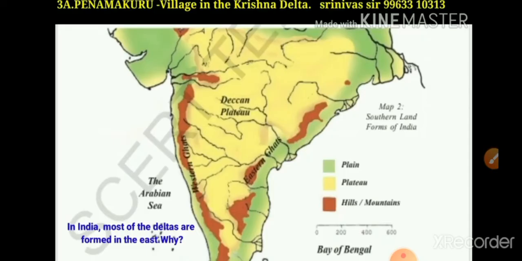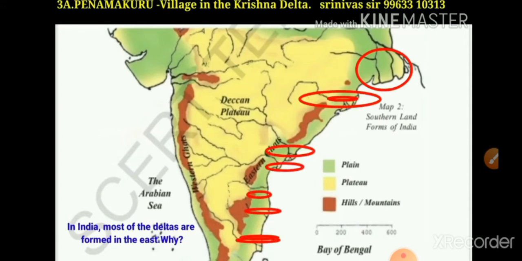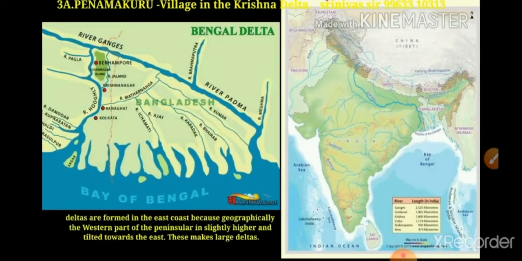Deltas in India. What are the main deltas in India? Mahanadi delta, Godavari delta, Krishna delta, Kaveri delta. Most of the deltas are lying where? In the eastern coastal plains. Understand children?